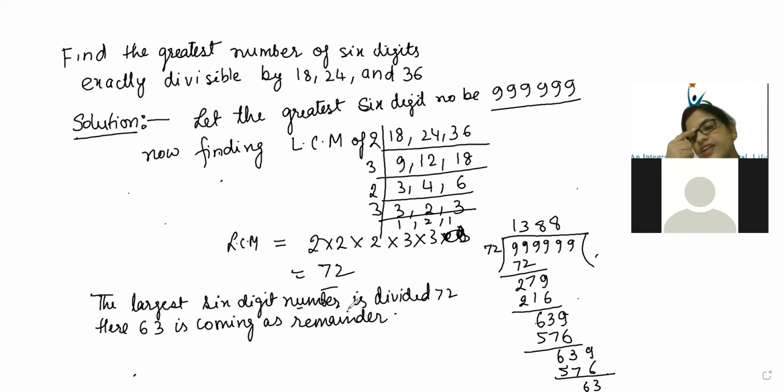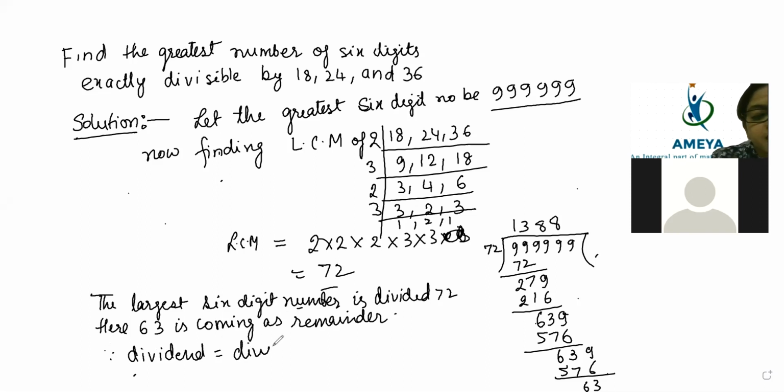So you know that dividend is equal to divisor into quotient plus remainder. You know this method. So write, since dividend is equal to divisor into quotient plus remainder.